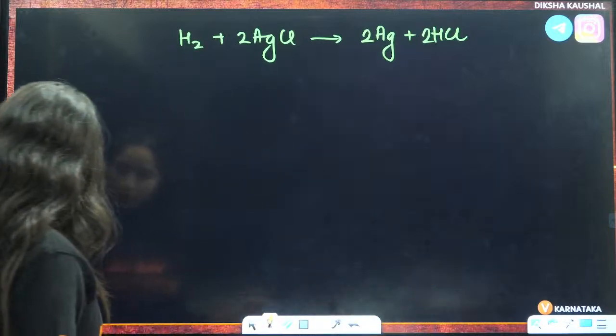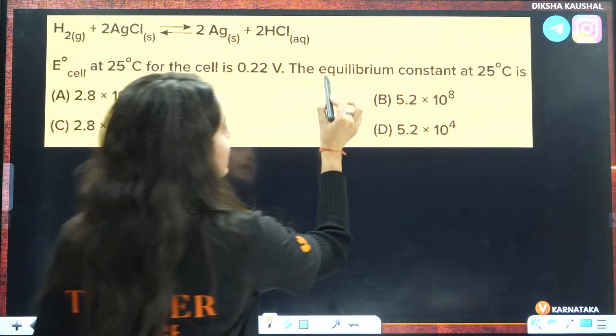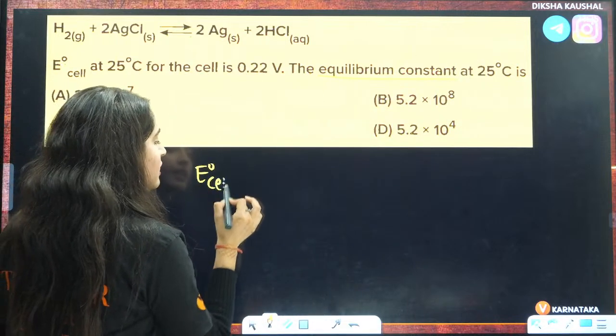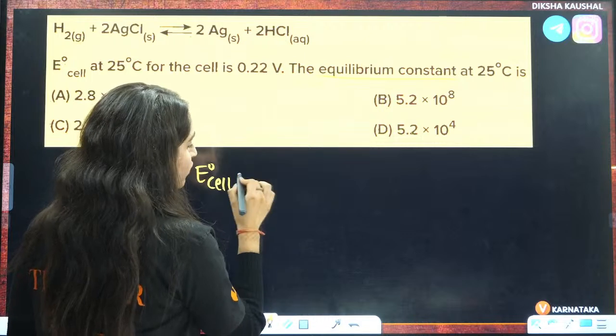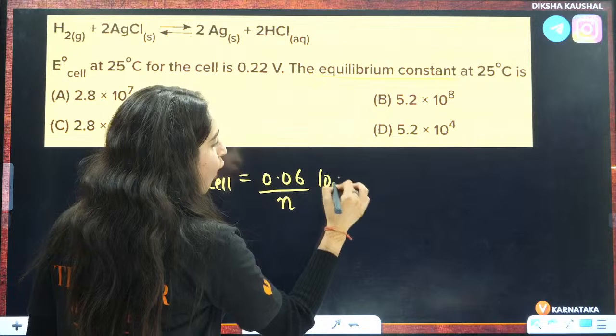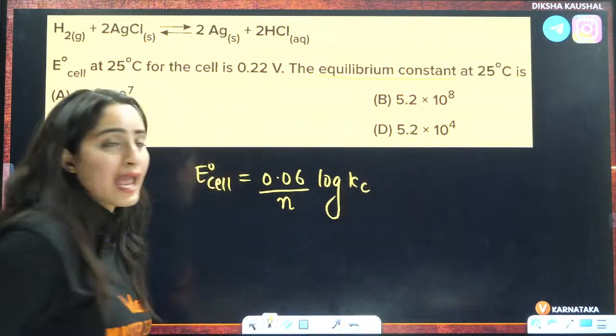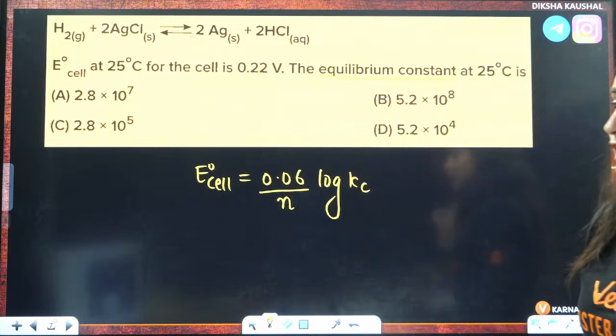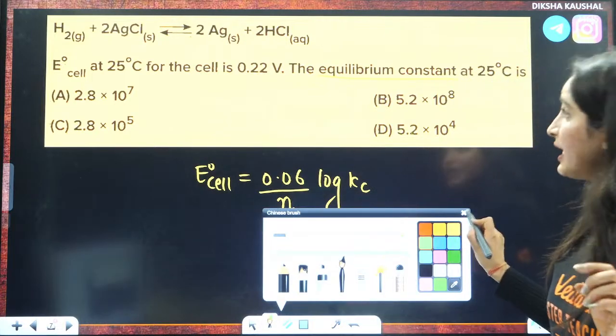They are asking you to calculate the value of the equilibrium constant. Again, the same formula will be applied, that is E naught cell equals 0.06 divided by n factor, log of Kc. Again, you have to calculate the value of E naught cell.